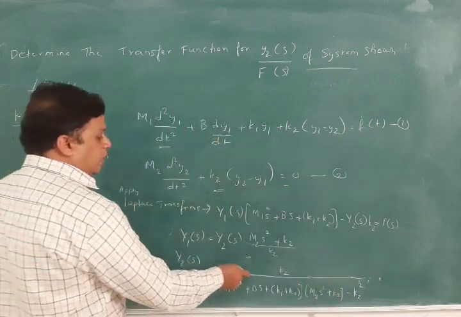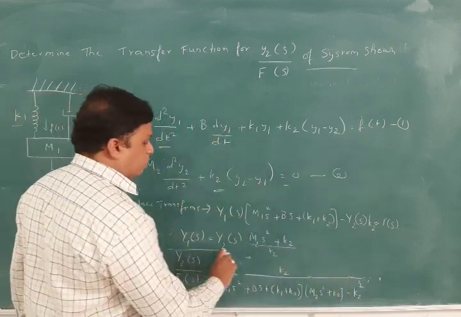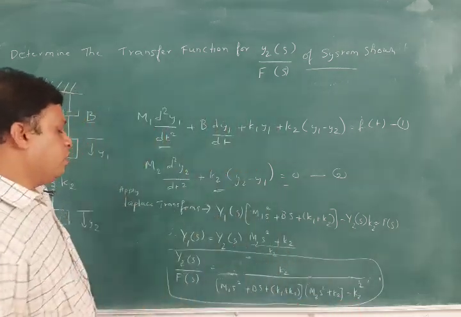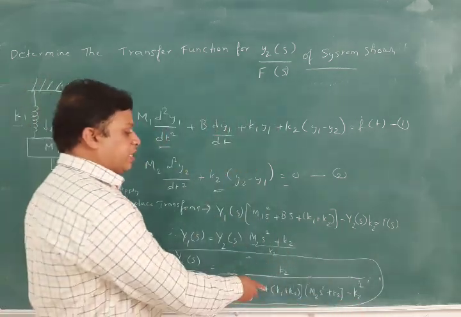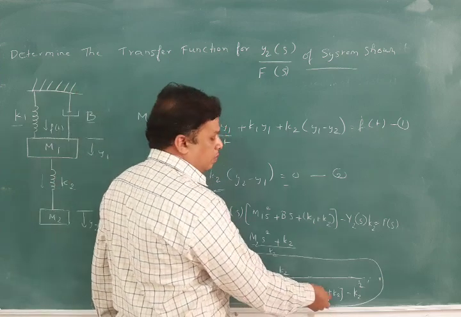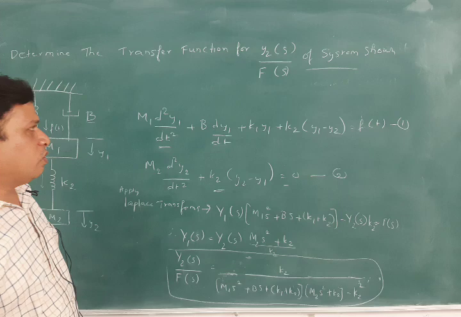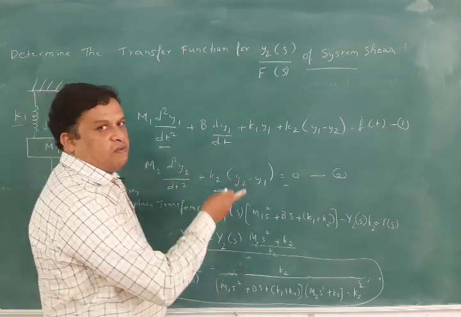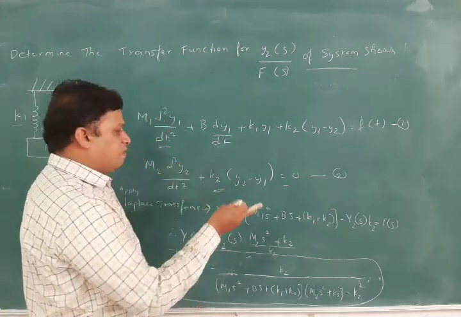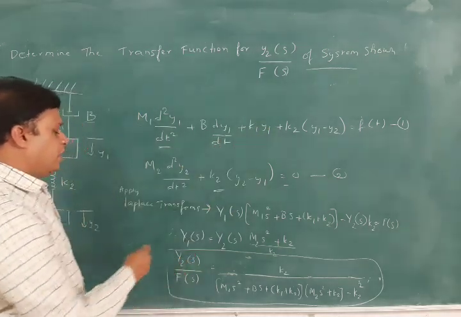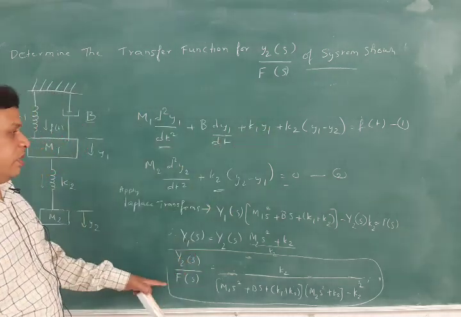After doing the mathematical calculations, we got the transfer function as k2 by (m1s² + bs)(k1 + k2)(m2s² + k2) minus k2². So first we have to write the differential equations, after that write the Laplace transform, and then, for the function asked here, we can get the transfer function Y2(s) by F(s).